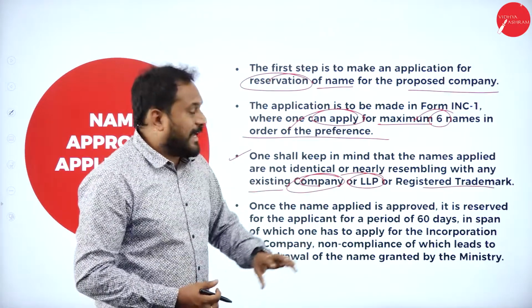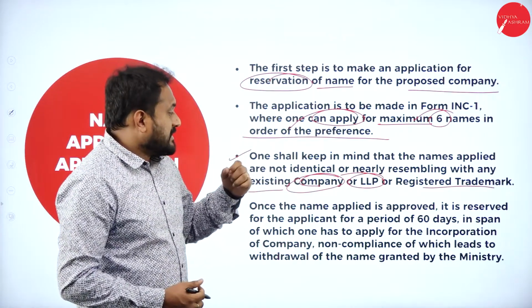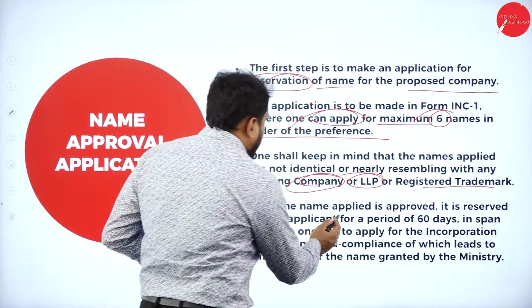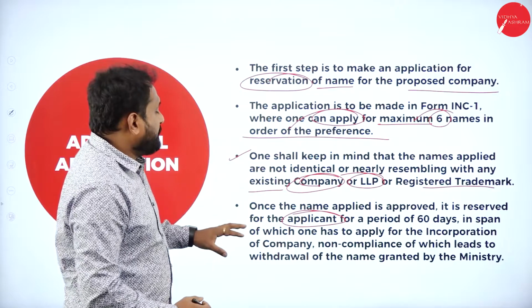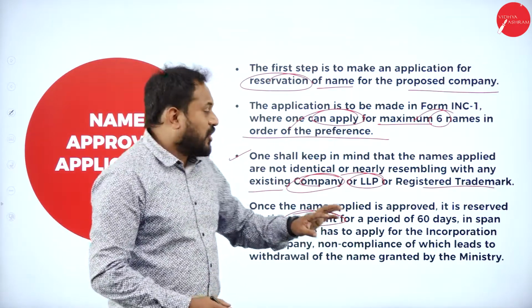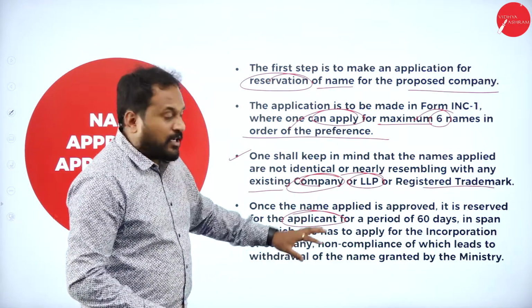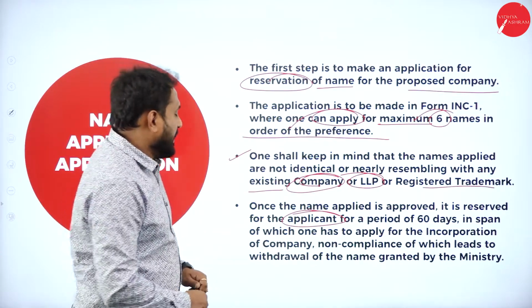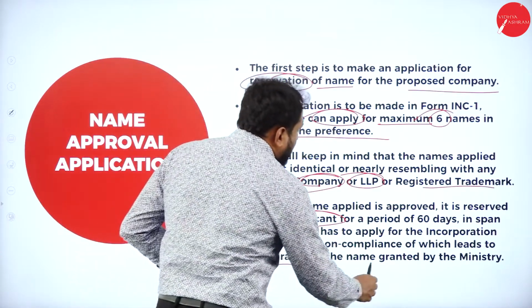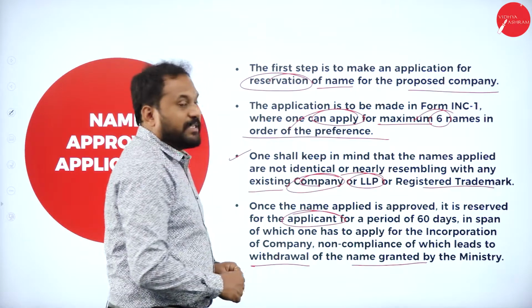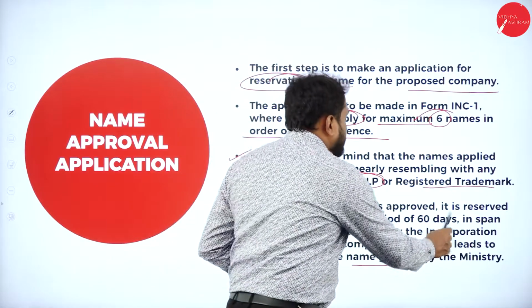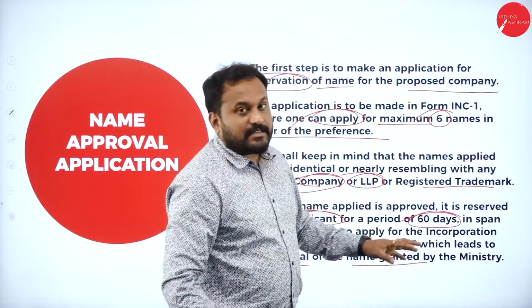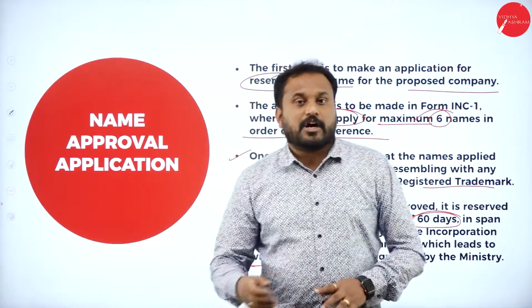Once the name is applied and approved, it is reserved for the applicant for a period of 60 days, in the span of which one has to apply for the incorporation of the company. Non-compliance leads to withdrawal of the name guaranteed by the ministry. Now that means what, they're going to give you how many days? That is a period of 60 days, and that is the time you are supposed to go for incorporation.